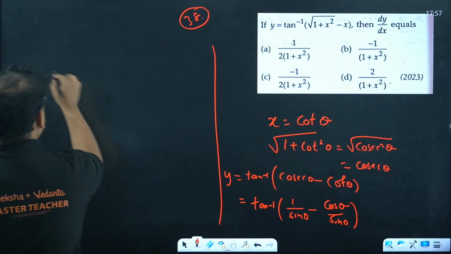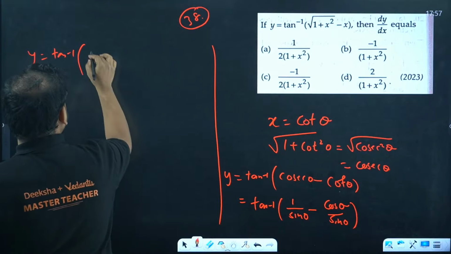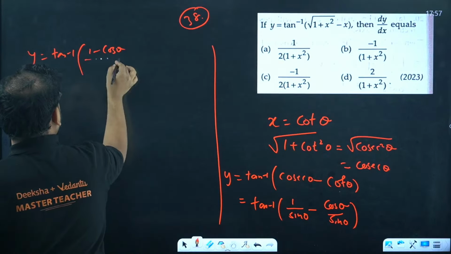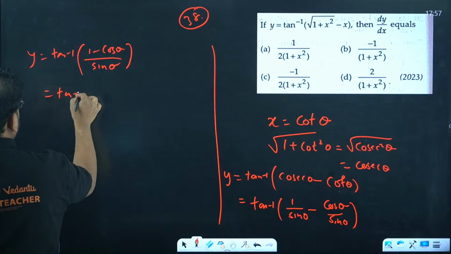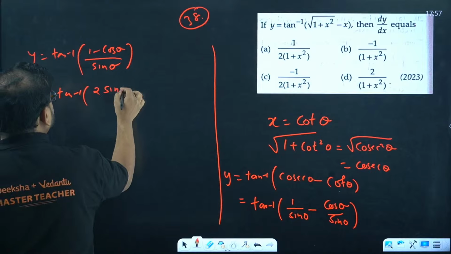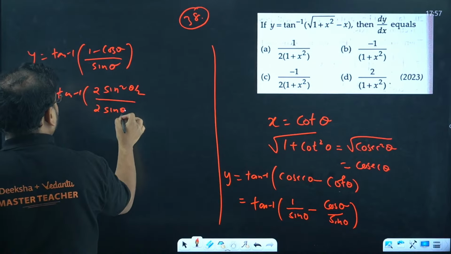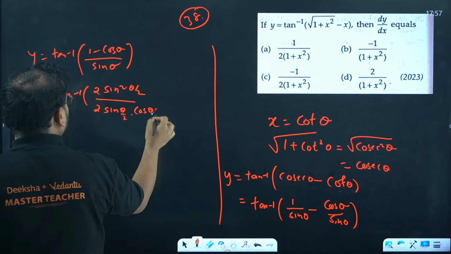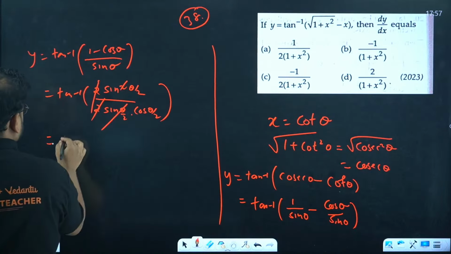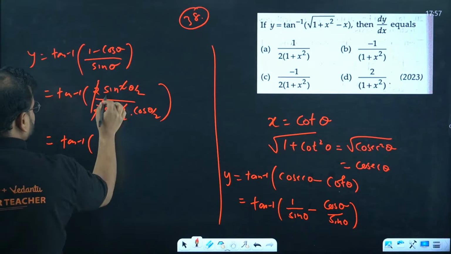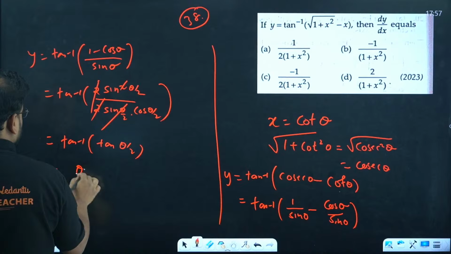Continue on this side. Y equal to tan inverse of 1 minus cos theta upon sin theta, tan inverse of 2 sin square theta by 2, that's the formula, and 2 sin theta by 2 cos theta by 2. 2 and 2 cancels, this also cancels. Tan inverse of sin by cos, tan theta by 2, answer is theta by 2.